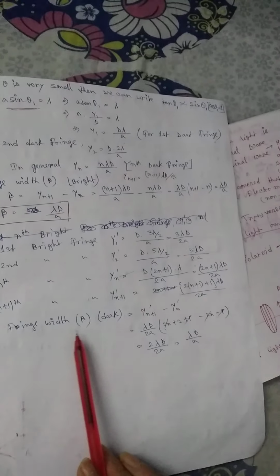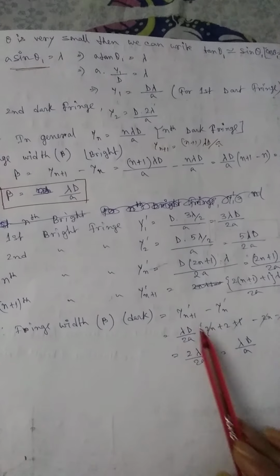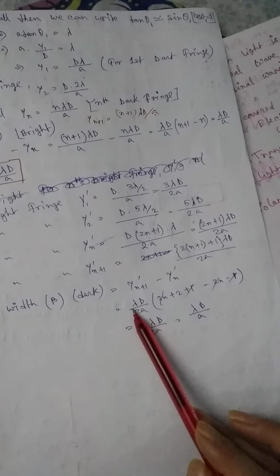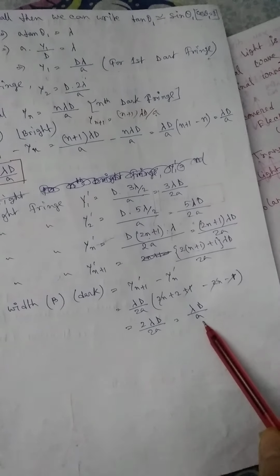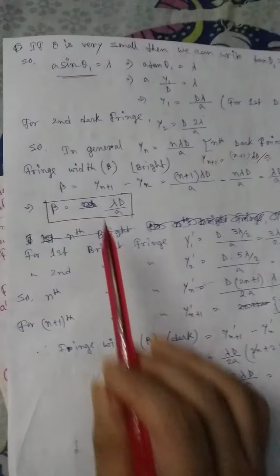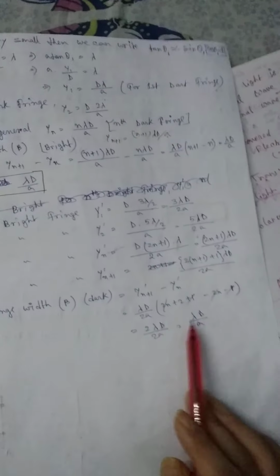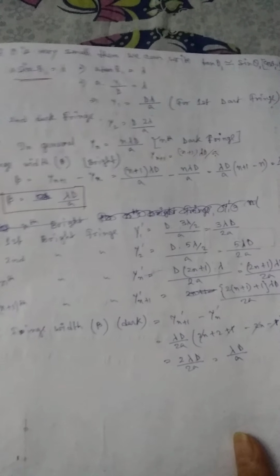Then the fringe width of dark fringe equals y dash n plus 1 minus y dash n. Just take lambda D by 2a as common, and after solving this we will get lambda D by a. So you can observe here that the fringe width of dark fringe is equal to the fringe width of bright fringe.